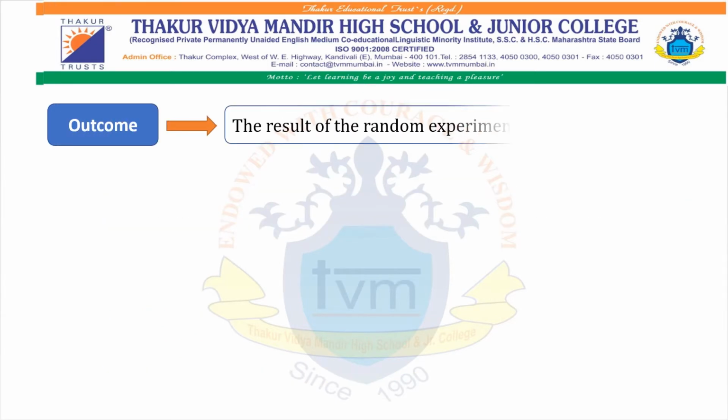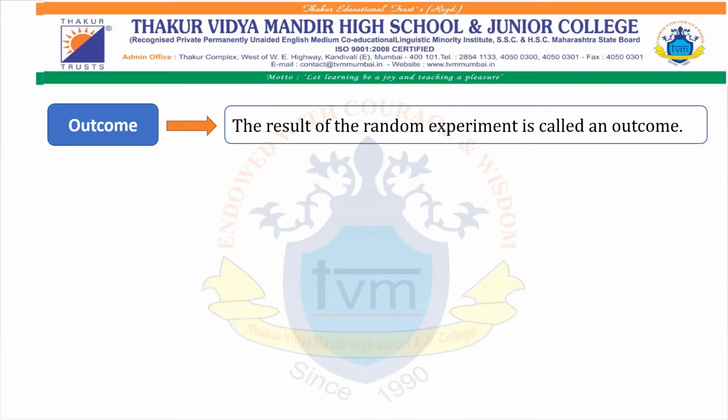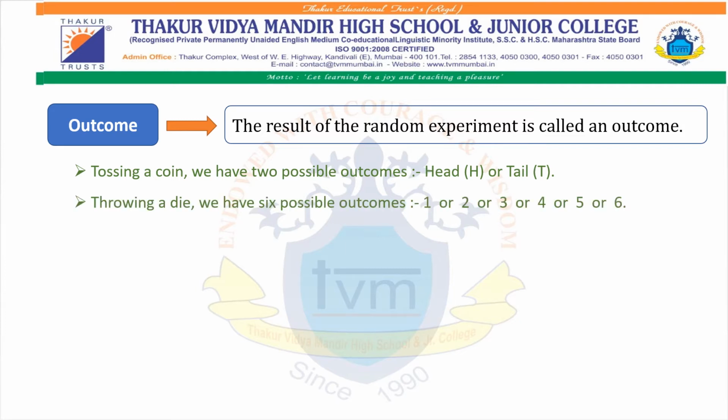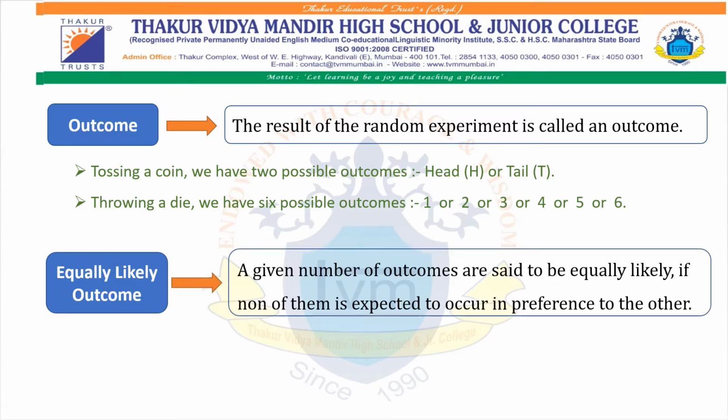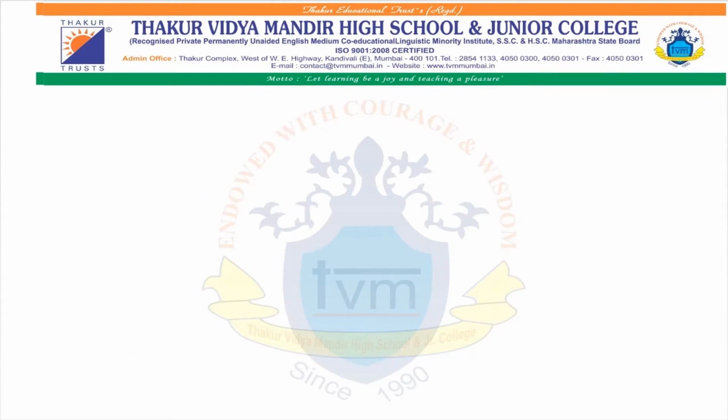Outcome. The result of the random experiment is called an outcome. Tossing a coin, we have two possible outcomes, head or tail. Throwing a die, we have six possible outcomes, 1 or 2 or 3 or 4 or 5 or 6. Equally likely outcome. A given number of outcomes are said to be equally likely if none of them is expected to occur in preference to the other. Example, when we toss a coin, the head or tail is the equally likely outcome.